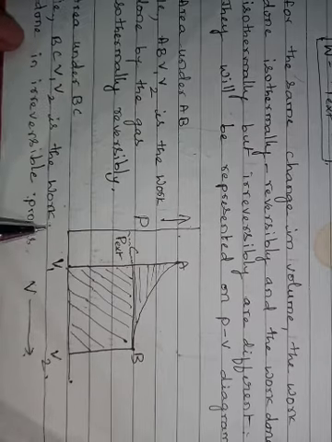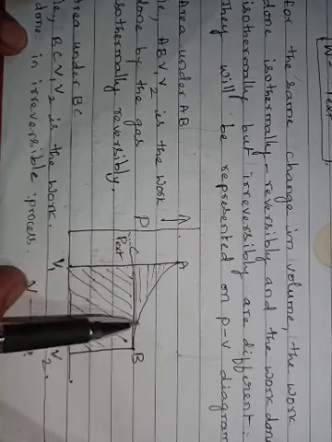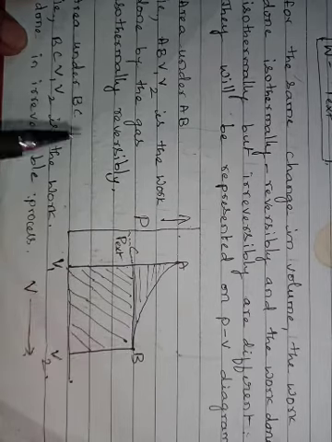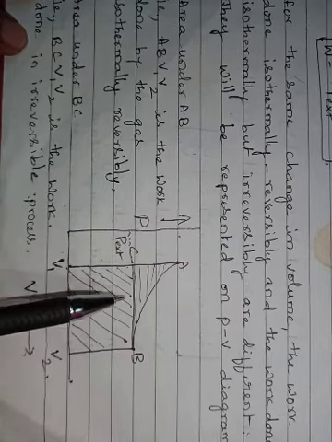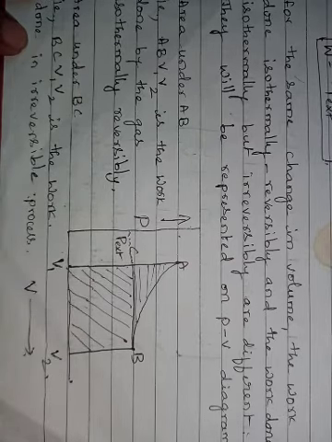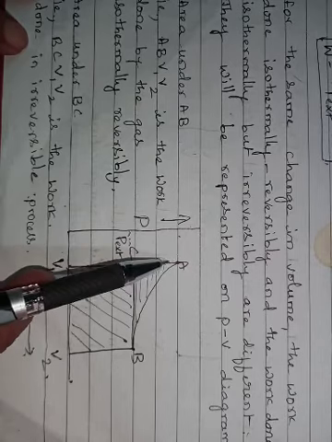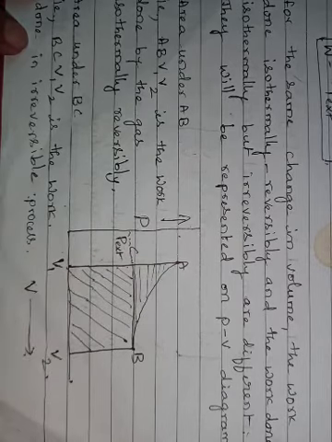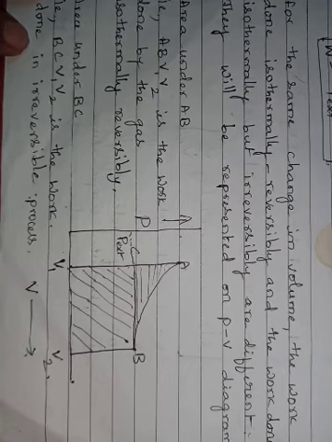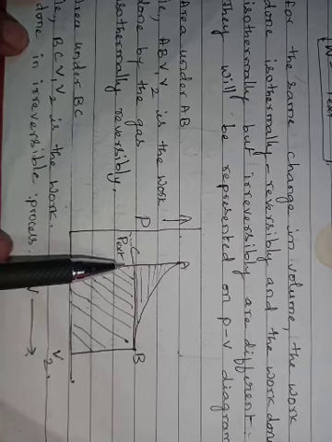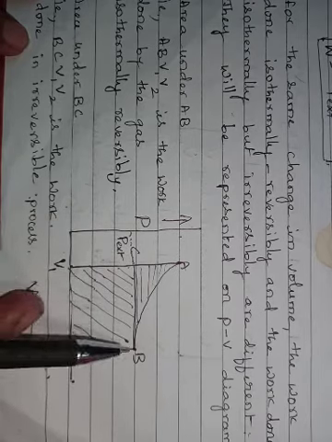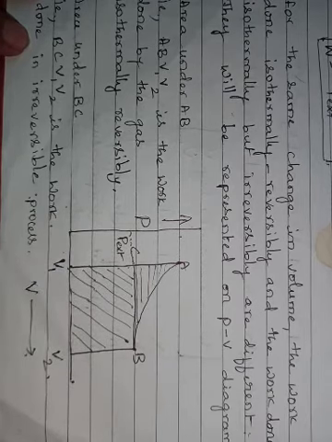So AB is the isothermal reversible process, whereas CB is the isothermal irreversible process. The area under AB is nothing but the work done by the reversible process. The area under CB is the work done by the irreversible process.